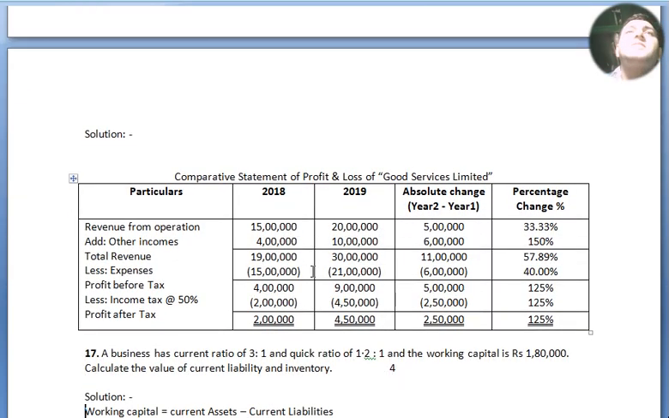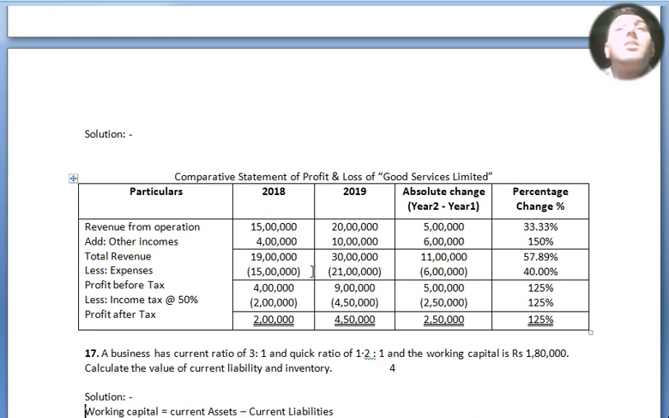We have to make a comparative statement like this. Particulars, 2018 and 2019, absolute change equals year 2 minus year 1, and percentage change equals absolute change divided by year 1 into 100. Let me show you how to do it. Revenue from operation 15 lakh and 20 lakh. Now what is the difference? 5 lakh has increased. So 5 divided by 15 into 100, we got 33.33%. Now other income is 4 lakh and 10 lakh. Now the difference is 6 lakh. So the percentage change is 150%. Here plus minus will not matter.